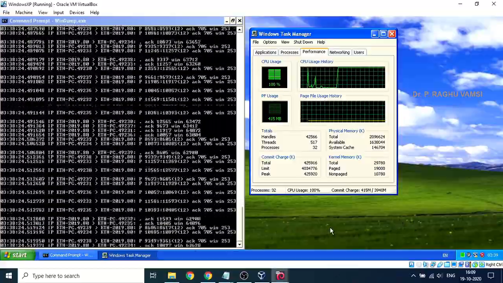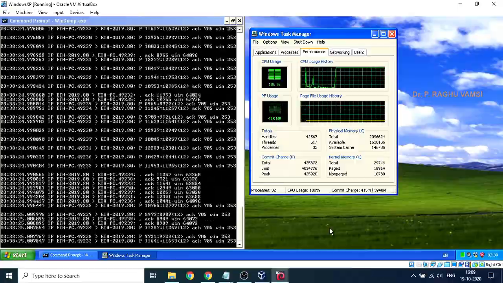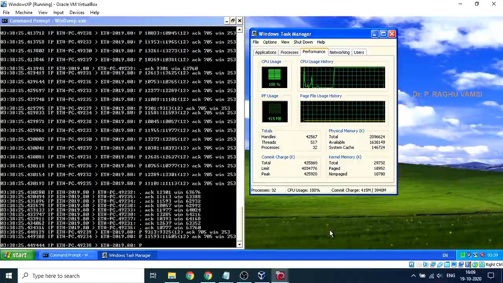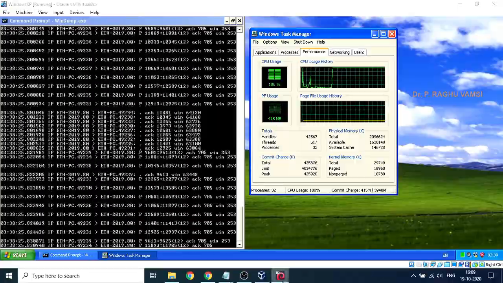So this is the LOIC tool, which is the most popular tool, a small and simple tool that can be used for launching the denial of service attack.